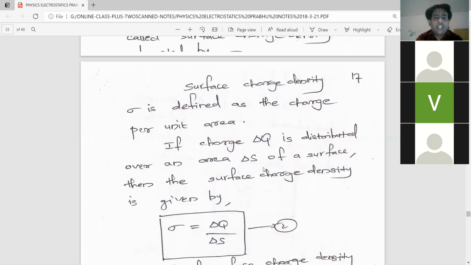Next we have to write the equation. If charge delta Q is distributed over a small area delta S of a surface, then what will be the equation for surface charge density? Surface charge density sigma is equal to delta Q by delta S. Why have we written it like that? Simply because surface charge density is charge per unit area. If delta Q is the charge concentrated on delta S area, then charge per unit area is obtained by dividing charge by area. Therefore, delta Q by delta S is the equation for surface charge density.